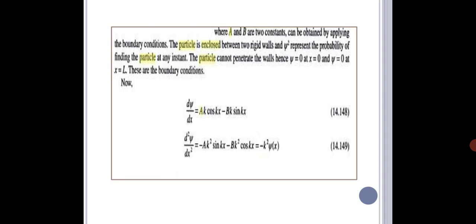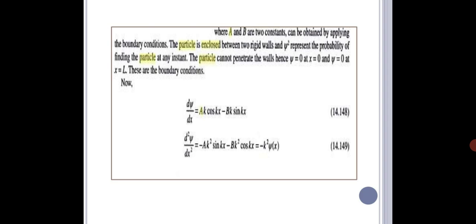The general solution of the above equation is ψ = A sin kx + B cos kx, where k = √(2mE)/ħ, and A and B are constants. The particle cannot penetrate the wall, so ψ is equal to 0 at x = 0 and ψ is equal to 0 at x = L. By applying these boundary conditions, dψ/dx = Ak cos kx − Bk sin kx.